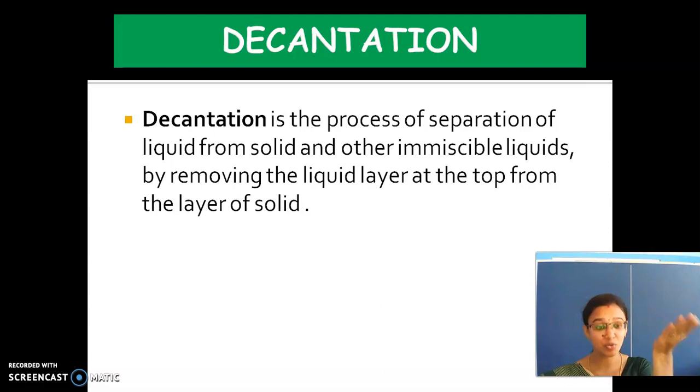The process of removing that liquid layer from the solid is called decantation. I will tell you how sedimentation and decantation are interrelated, and then explain immiscible liquids and miscible liquids.